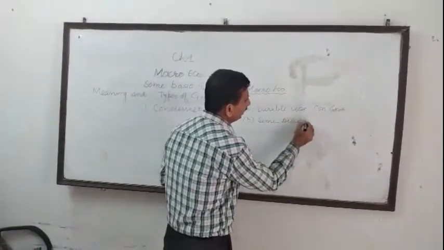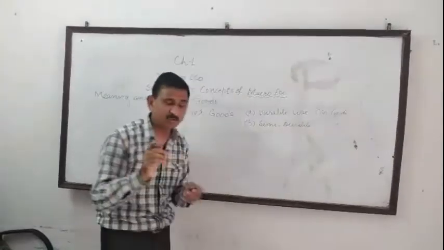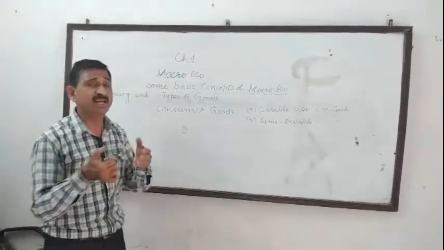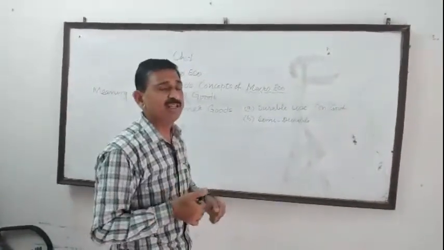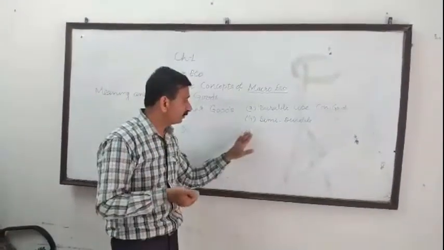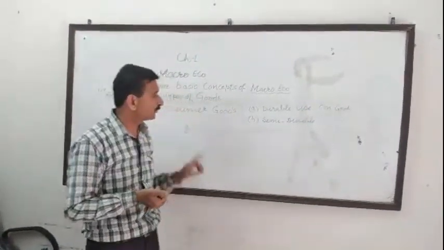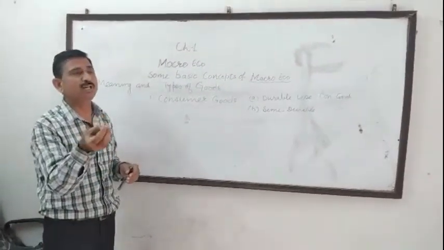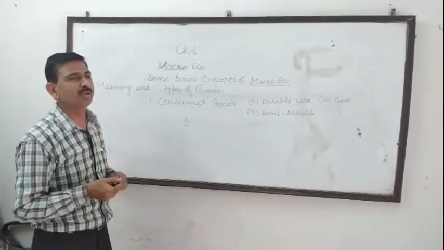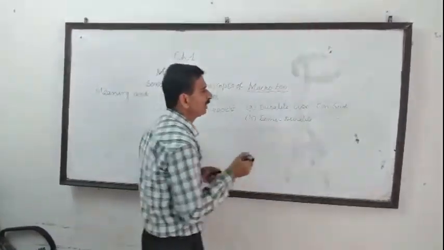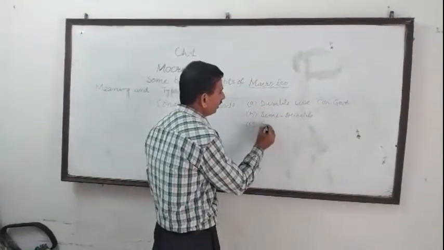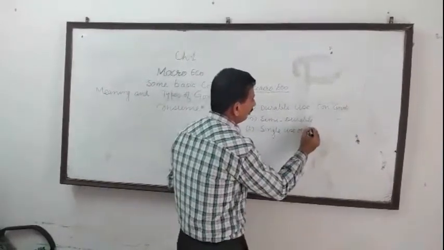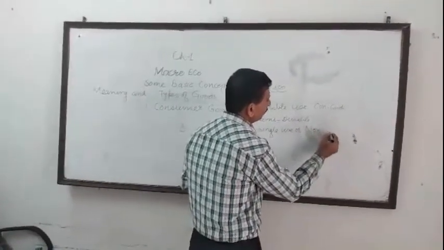Now think and give me an example of semi-durable consumer goods. The clothes you are wearing, will they continue for 5 years, 10 years? No. The shoes you are wearing will not continue for 10 years, 15 years. It means semi-durable goods are those goods which are used by a consumer for a period of 1 year or slightly more than 1 year, like clothes, shoes, crockery. These are all examples of semi-durable consumer goods. The third type is single-use consumer goods, or you can say non-durable consumer goods.